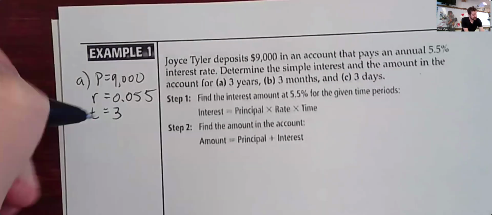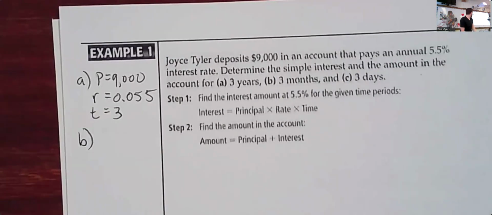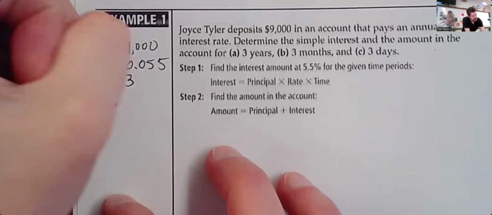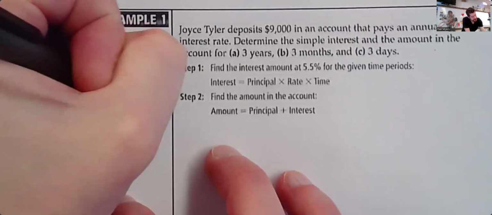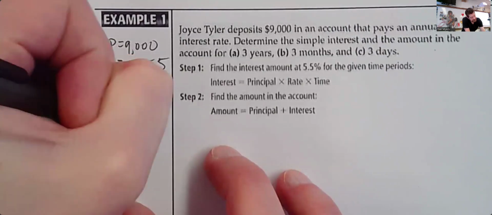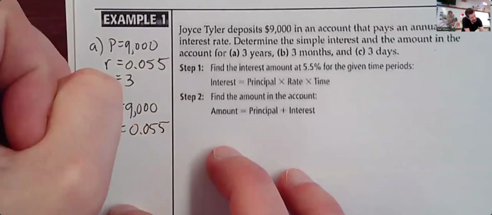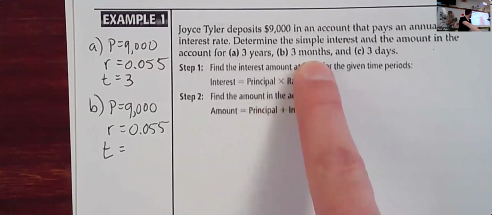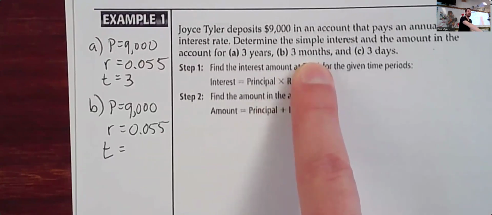Let's set up B. For B, the principal and the rate should be exactly the same because it's the same amount being deposited. It's the same interest rate per year. So P is equal to 9,000. R is equal to 0.055. However, this time, what does T equal? For B, what does T equal? What's that? 3 months. Okay.